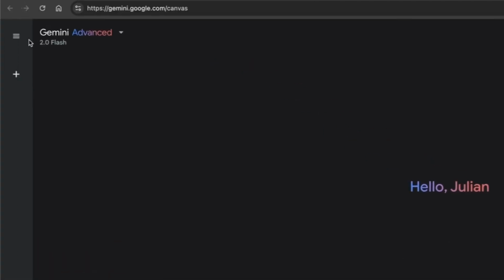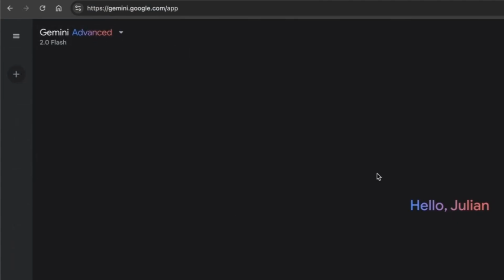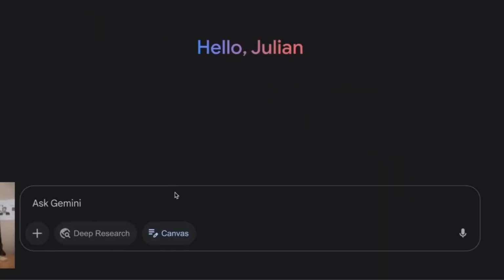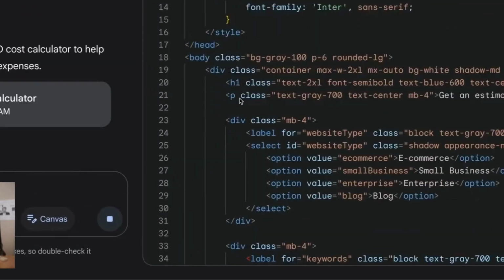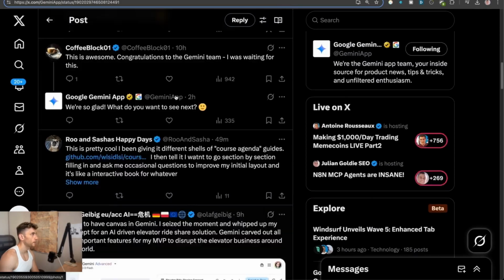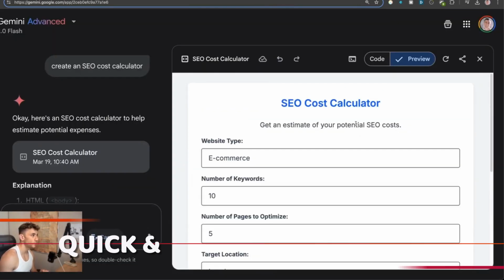So if we go to a new chat here, we can select between all the different models that we've got access to. I'm going to go with 2.0 Flash. We'll click on Canvas over here. And then let's say, for example, we want to create something. So I'm going to say now, create an SEO cost calculator. Codes it really quickly. So it should save a lot of time as well when you're generating these responses. And yeah, you can generate full websites. Look how quick and easy that was to do.